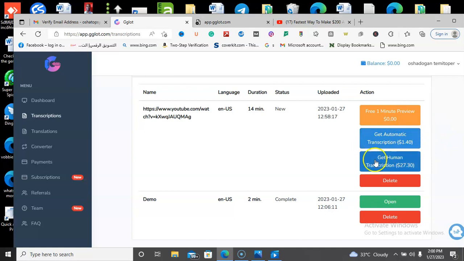So if you're getting a job on Fiverr, or Freelancer, or Upwork, let's say for a minimum of $20 or $15, you can easily come to this website, that is GgLot, and transcribe your job for as low as $1.40, and you're making a very good margin of another $13 or $12. So you can see that with this website you can actually make good passive income.